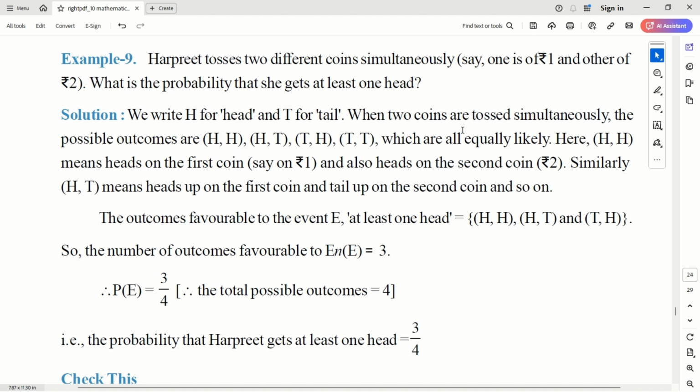And what is the question? What is the possibility that she gets at least one head? One head is possible in any of these three combinations, either head head, head tail, and tail head. So three out of four is the answer.